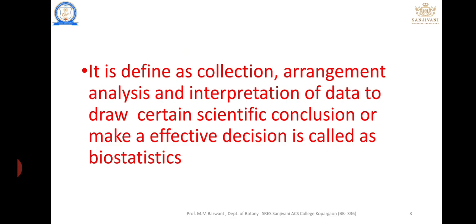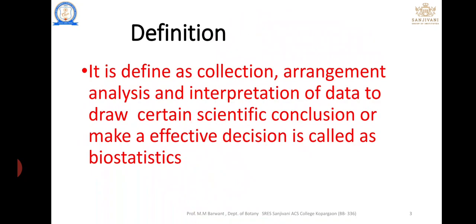And the application of statistics in living life, the human body, or any human-related process is known as biostatistics. That is the definition of biostatistics. Everybody understood? Simple.